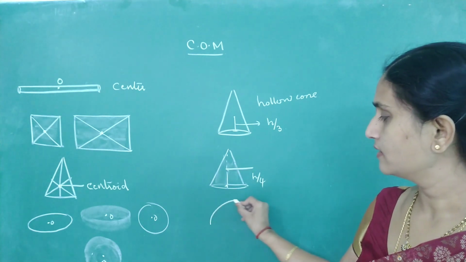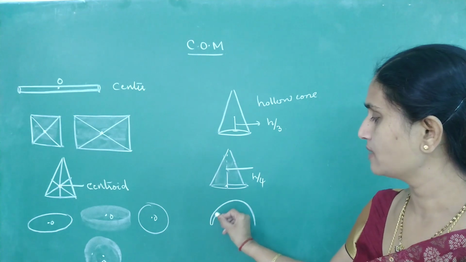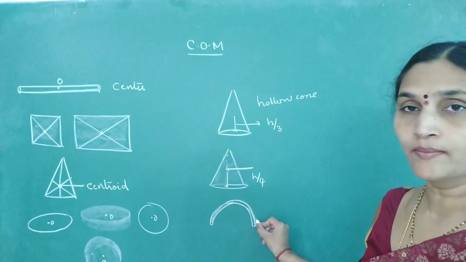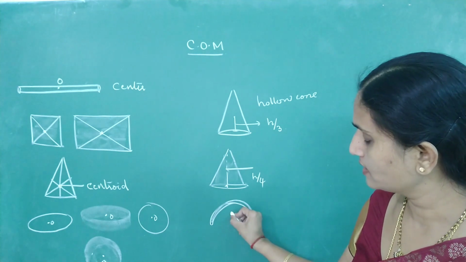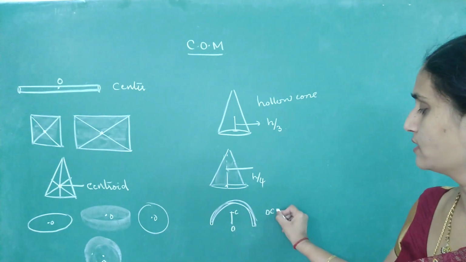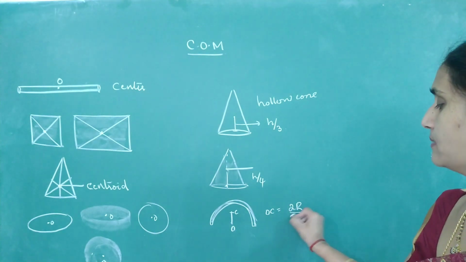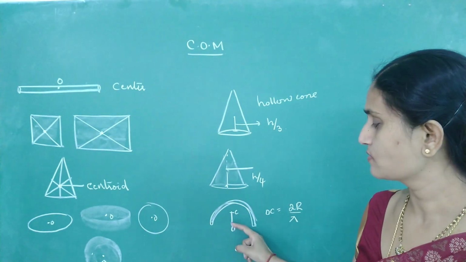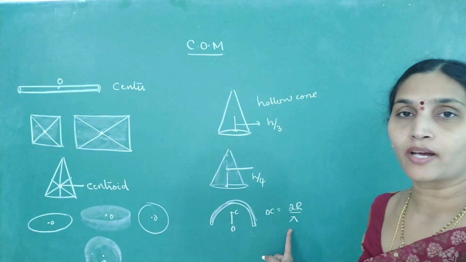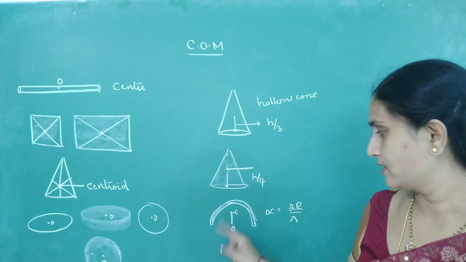Then if a metal wire is bent in the form of a semicircle, the center of mass is located at a distance OC equal to 2r by pi. This distance from the center to the center of mass is 2r divided by pi, where r is the radius of the ring.